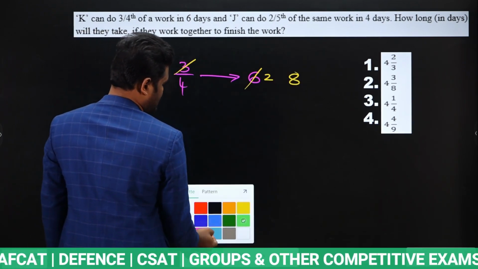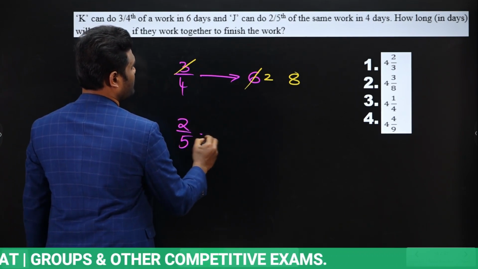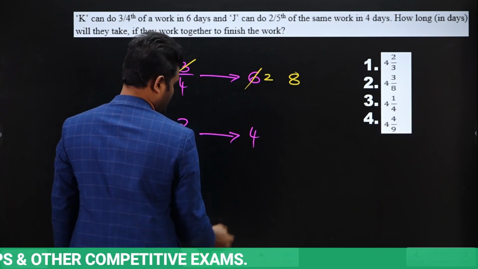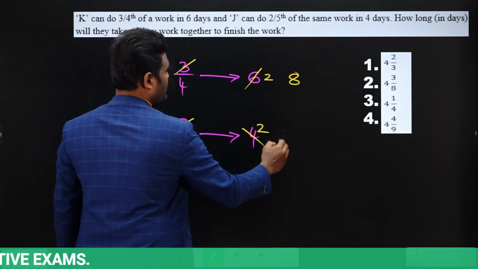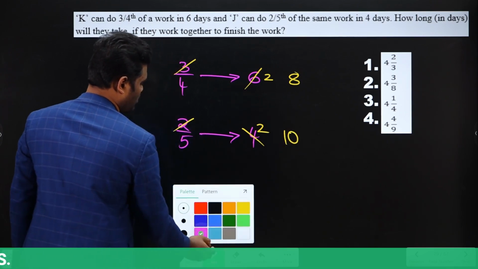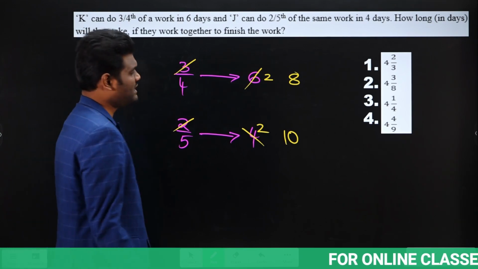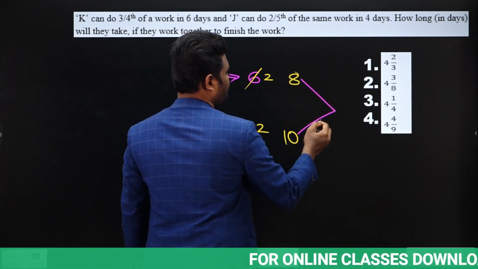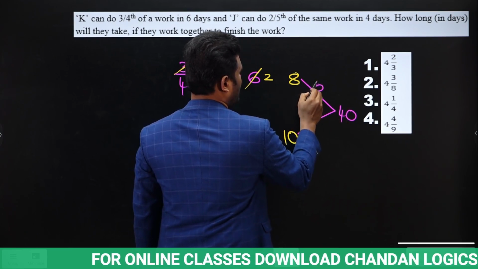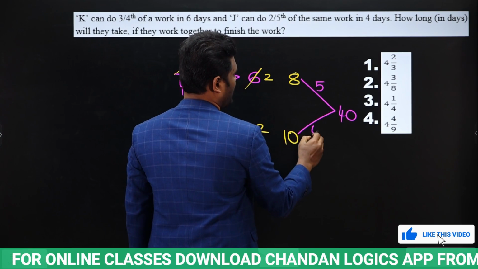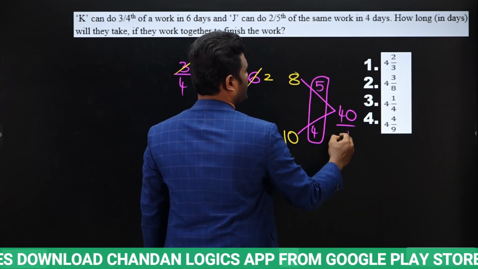Yes or no? Next, what about J? J, to complete 2 by 5th of the work, how much time taking? 4 days. Which means to complete work, 4 cancels into 2 times. So 2 into 5, 10 days time. Yes or no? Now what is our question? How long will they take if they work together? Very simple. Take LCM. 8 and 10. LCM will be 40. Yes. This fellow 1 day, how many units? 5. This fellow 1 day, how many units? 4. Both of them combined, how many units per day? 9. So 40 by 9.